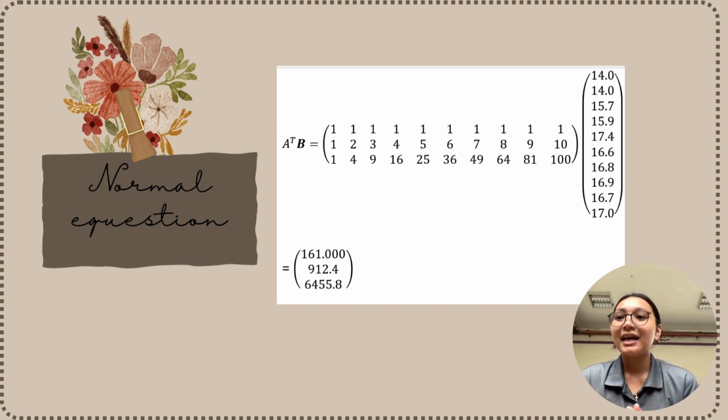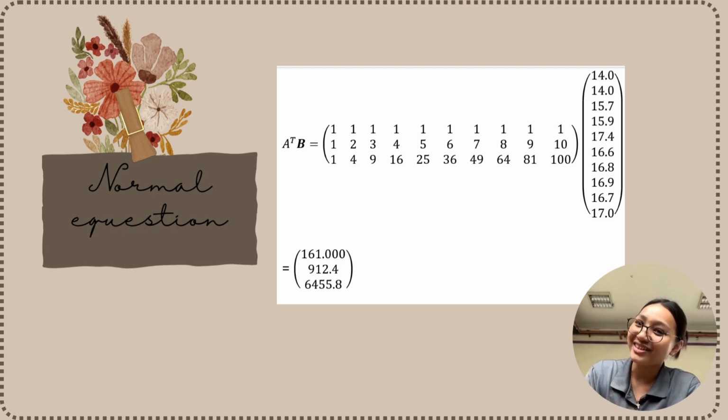So to summarize, the quadratic model helps us describe curved trends in data. Meanwhile, the normal equation is a formula that lets us calculate the best coefficients for our model. And together, they allow us to fit a smooth, accurate curve to data, useful in science, business, and engineering.